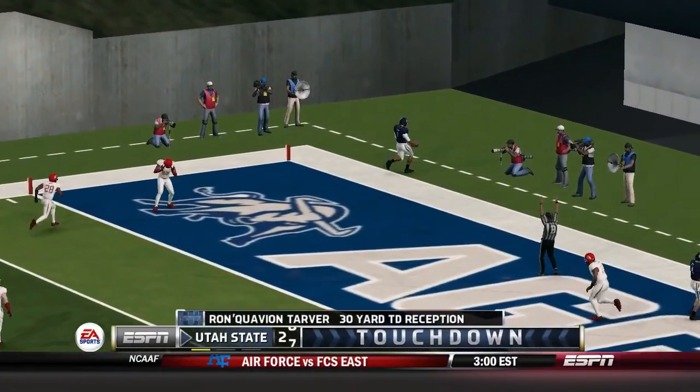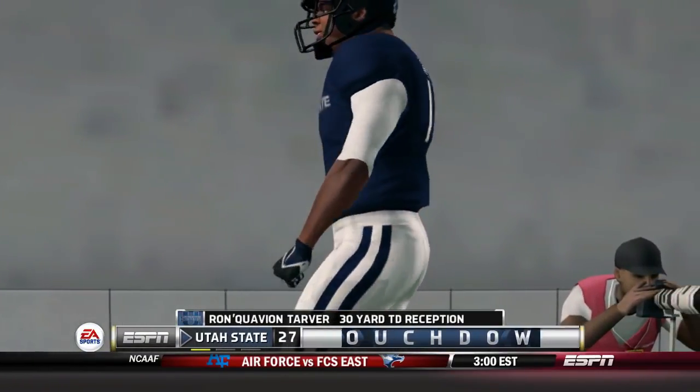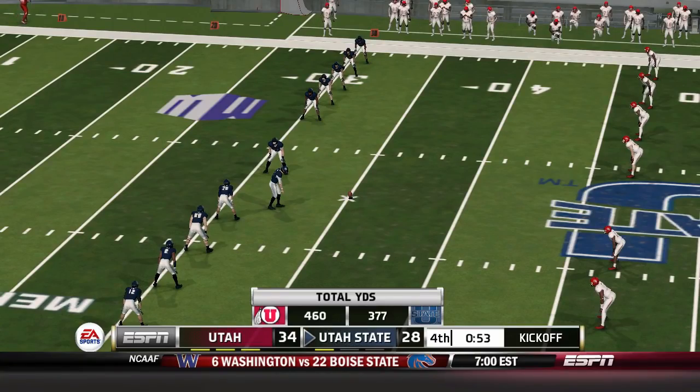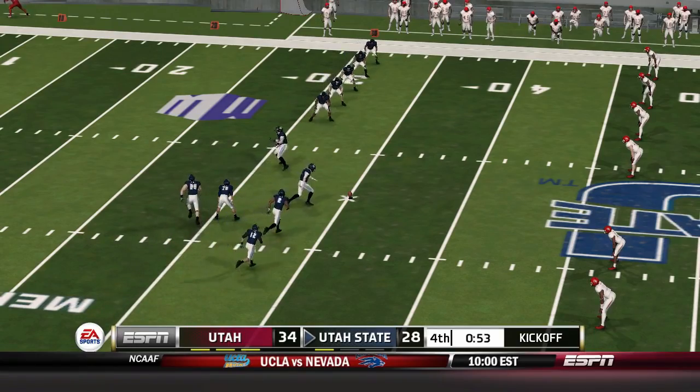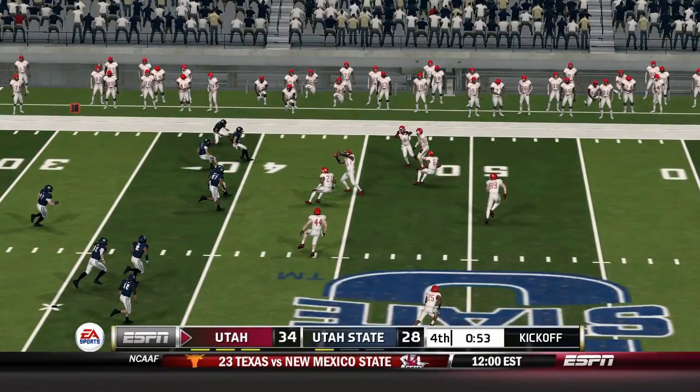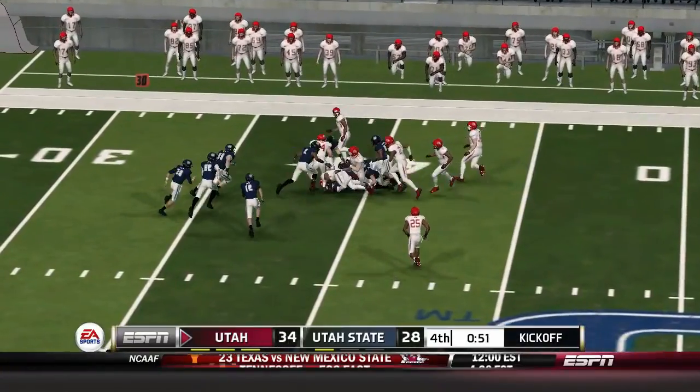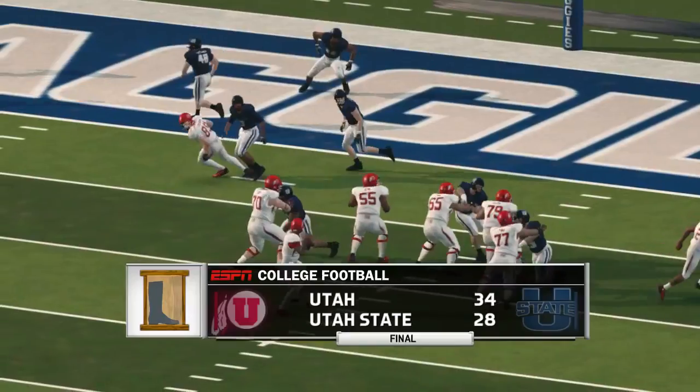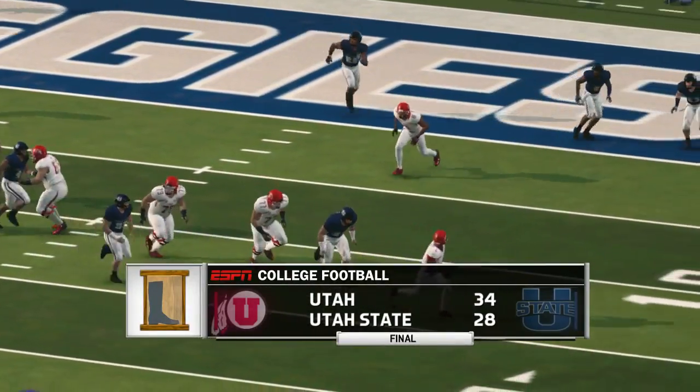There's a touchdown with 53 seconds to play. They had to use their timeouts, though, to get the ball back. It's going to come down to an onside kick. Can they get it? No, they cannot. Utah recovers the onside kick, and they win this one. So there we go. We're underway now in the Mountain West.